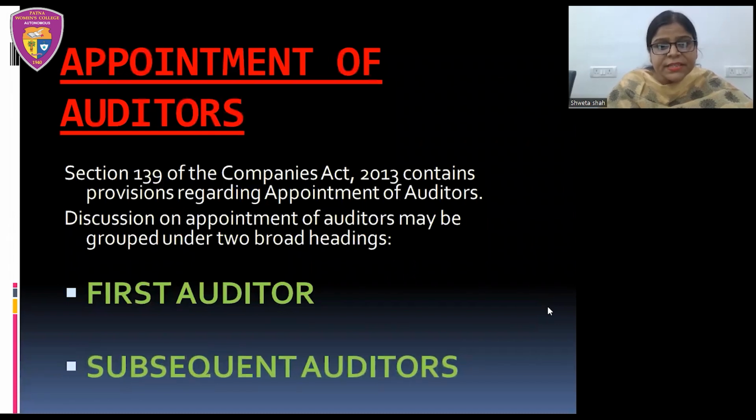Appointment of auditors. Section 139 of the Companies Act 2013 contains provisions regarding appointment of auditors. Discussion on appointment of auditors may be grouped under two broad headings: first auditor and subsequent auditors. So we have divided the appointment of auditors under two parts: the appointment of first auditor, which we will deal with first, and then the appointment of subsequent auditors.